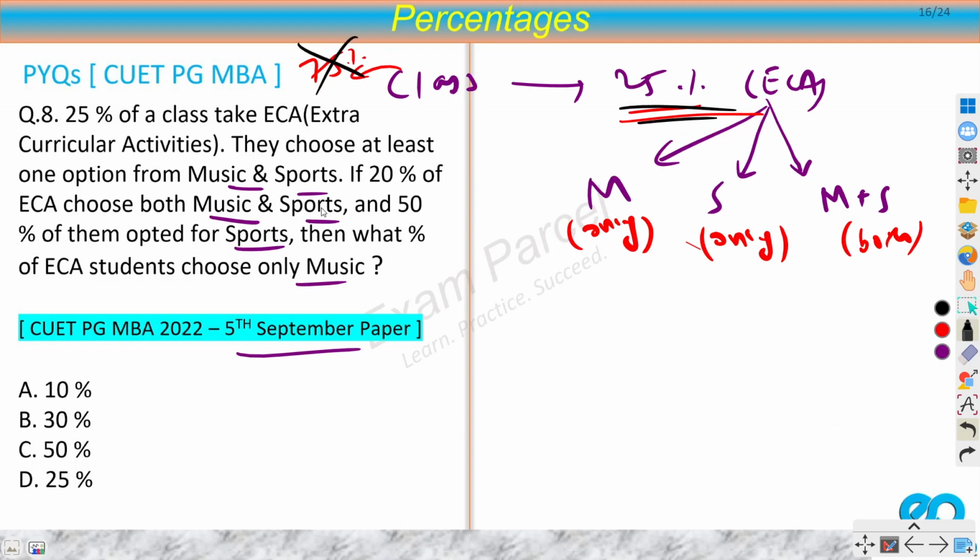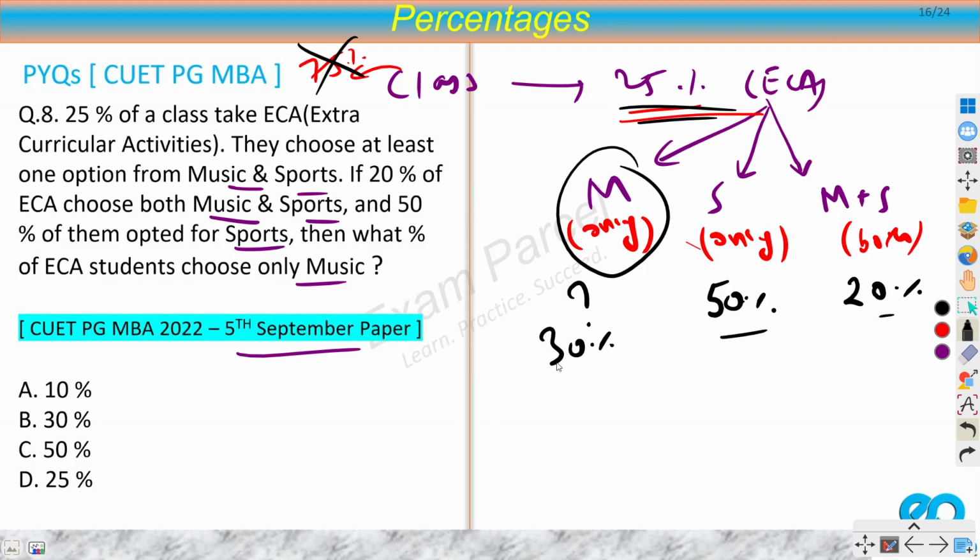Now they have given you that 20% of ECA choose both music and sports. So this is 20%, and 50% for sports. This is 50%. They are asking what percentage choose only music. So you have to find this one. Now can I say that this is 50, this is 20, so this would be 30, right? No, this is wrong. You can't simply add them up. So we will have to use set theory here.